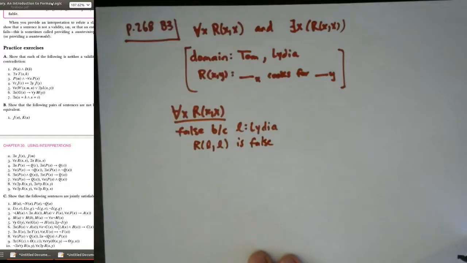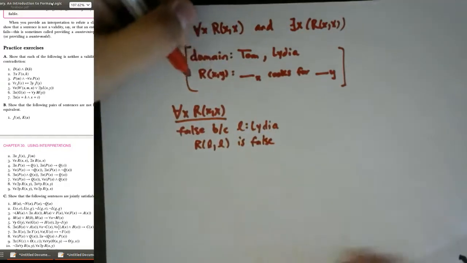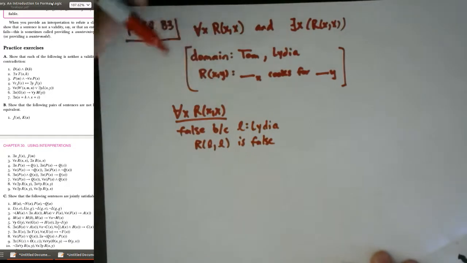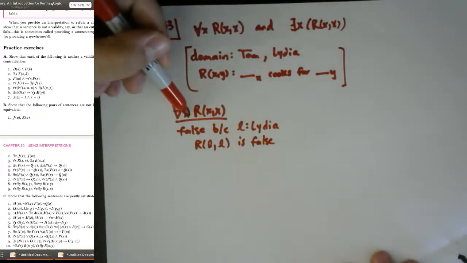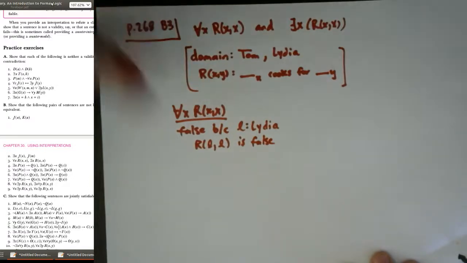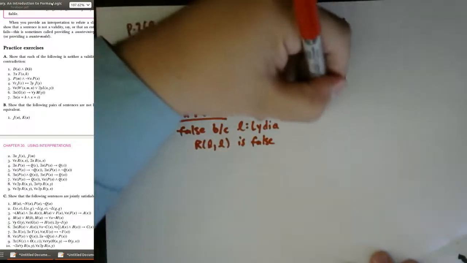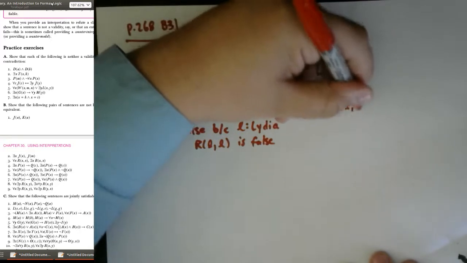Lydia does not cook for herself, at least yet. So since it's false for at least one thing in the domain, for all x, R(x,x) ends up false as a statement.